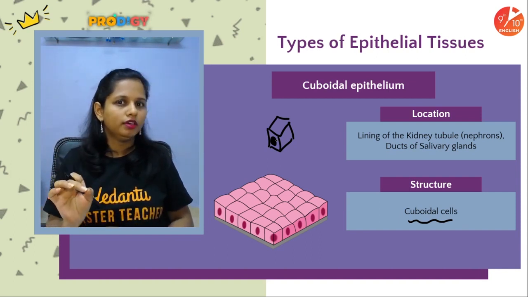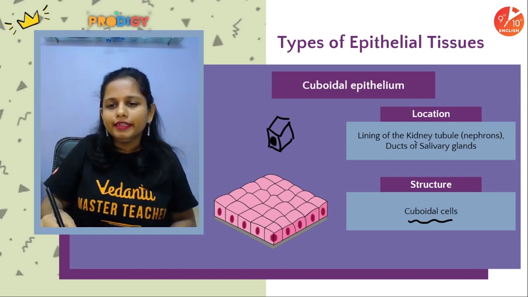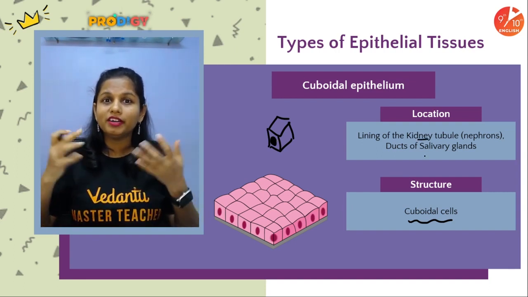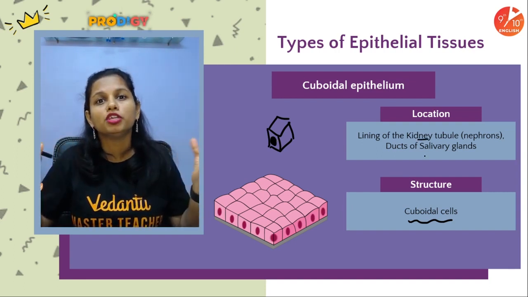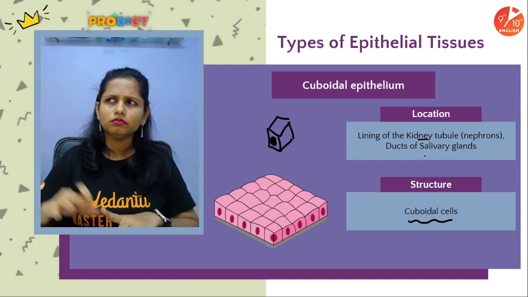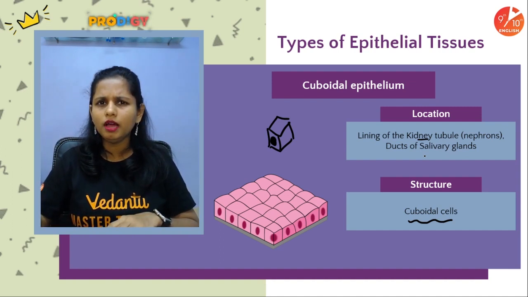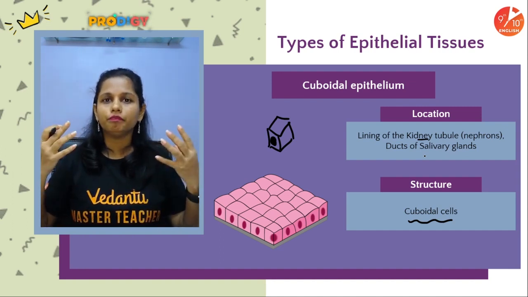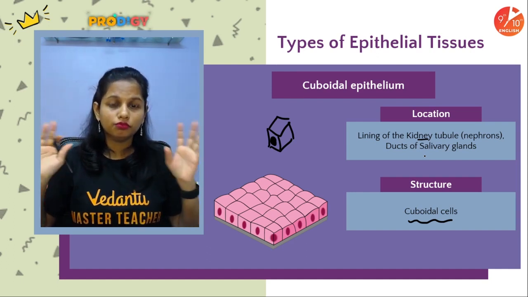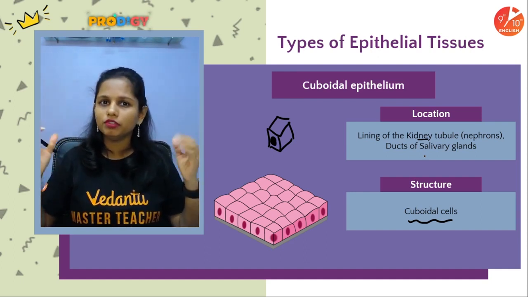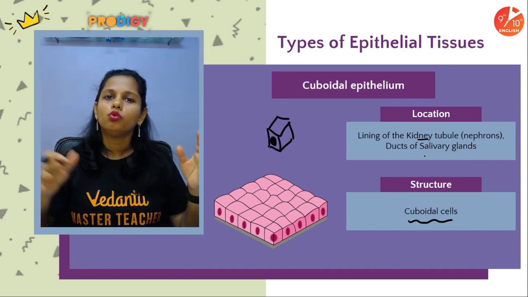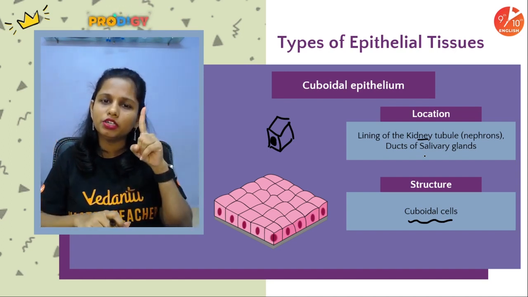Now people, when I talk about the kidney tubule, the kidney is the aquaguard of our body. It removes waste, helps in the formation of urine. In our body, almost 190 liters of filtrate is formed within our kidneys, and then only 1% urine is formed out of it.